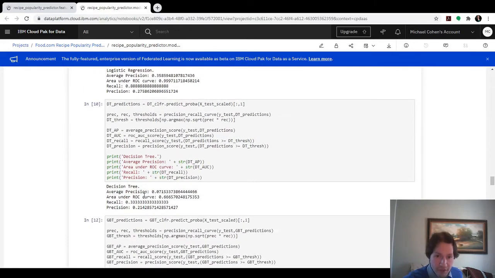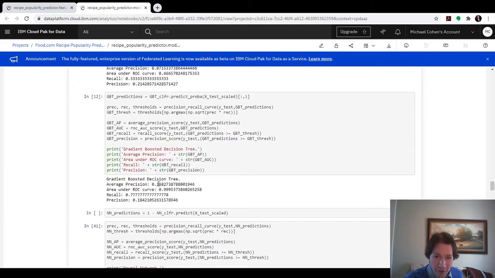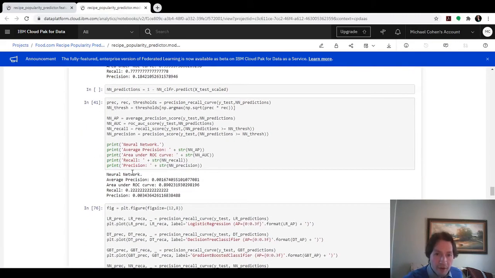Scrolling down, decision tree does pretty poorly. It has an average precision of about 7%. The gradient boosted model is only a little bit better, about 17% average precision. The neural network really does quite poorly, average precision of 0.1%.